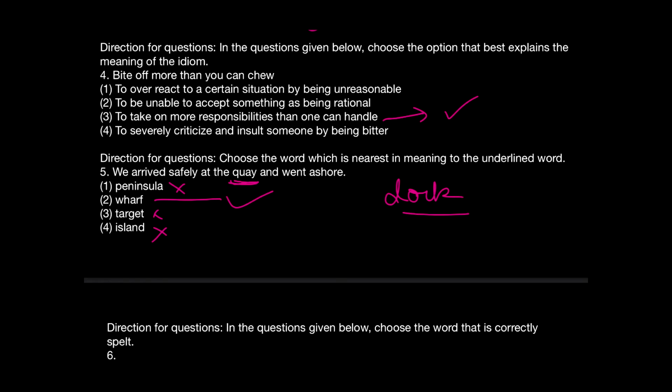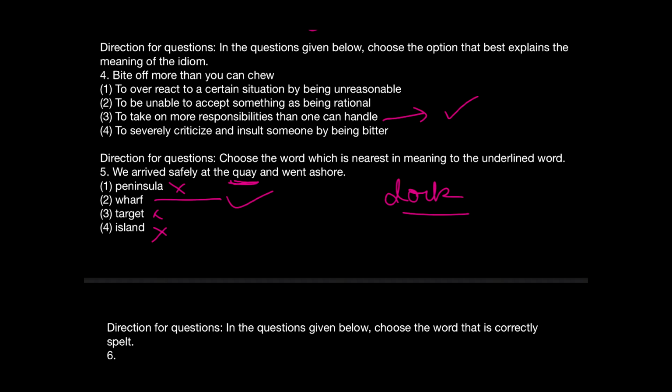Keep in mind that this is something you keep on learning. If you got that wrong, then your way of accepting the score will be to start learning with these types of answers. You learn vocabulary only by taking such quizzes and tests, okay? Even if you didn't know the word quay, today is the time when you are learning it for the first time, and your mind will retain it. So please do that. This is the approach for vocabulary based questions.